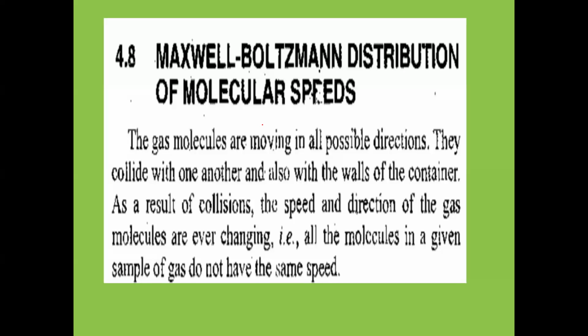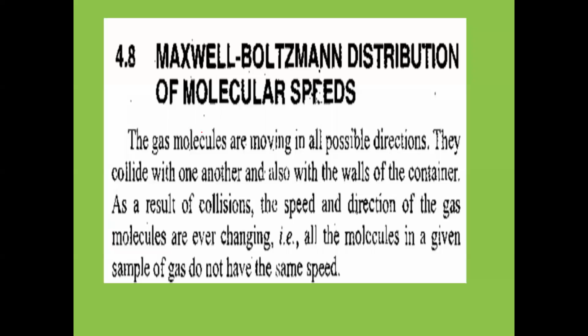If you are given a particular gas, all the molecules of the gas do not move with the same velocity. Some molecules will have greater velocity, some will have lesser velocity, and some will have velocity in between these two, the lesser value and the higher value. Like this, different types of velocities will be there. So there are three types of velocities, and the distribution of molecular velocities, by Maxwell and Boltzmann, is called the Maxwell-Boltzmann distribution of molecular speeds.